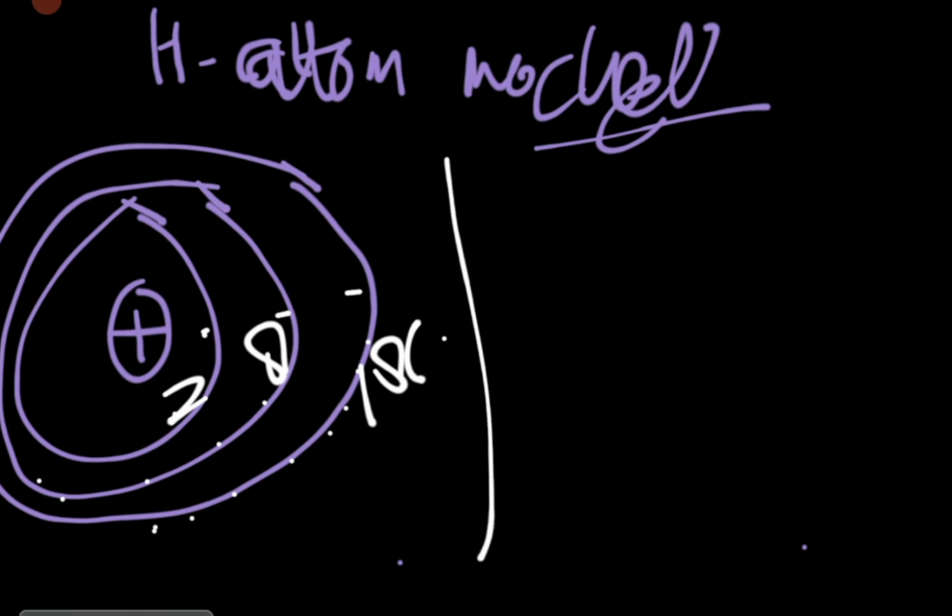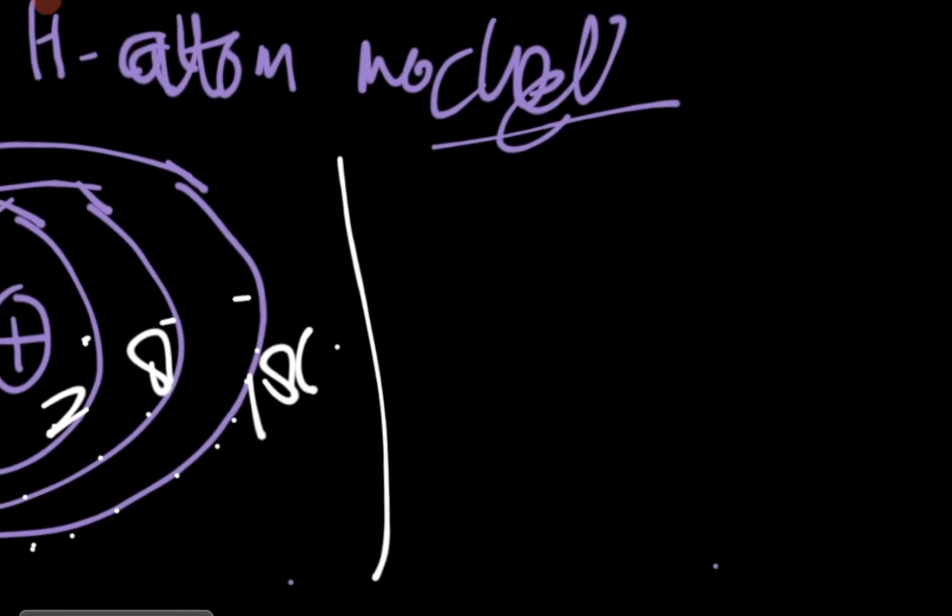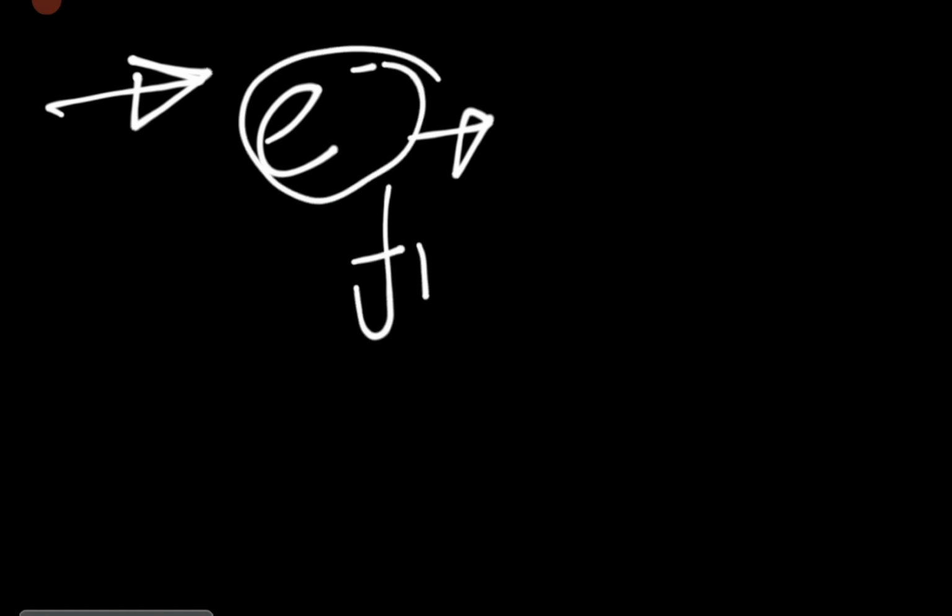Now, the other thing that I used to tell students is this. The first point that Niels Bohr gave us is that the electrons are revolving in a circular manner, in a fixed orbit, a fixed defined path.